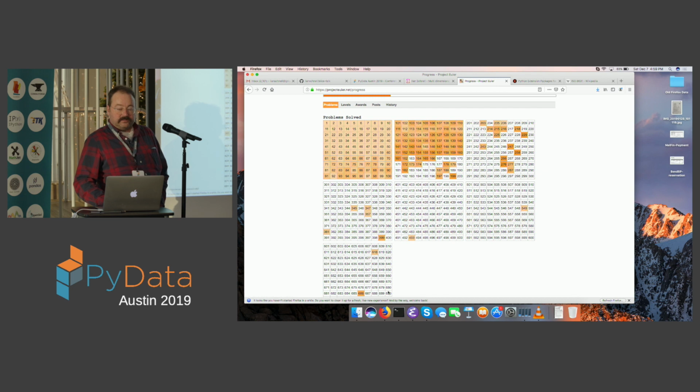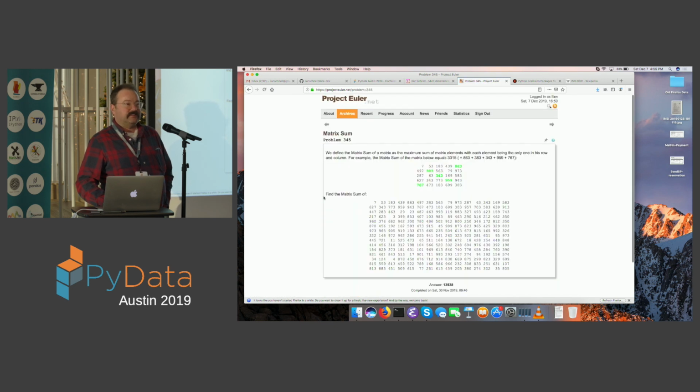They're actually much harder, most of them, than what they used to be. And I found this very interesting problem that I just want to share.